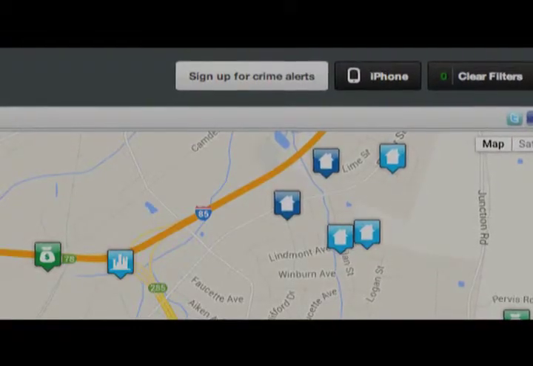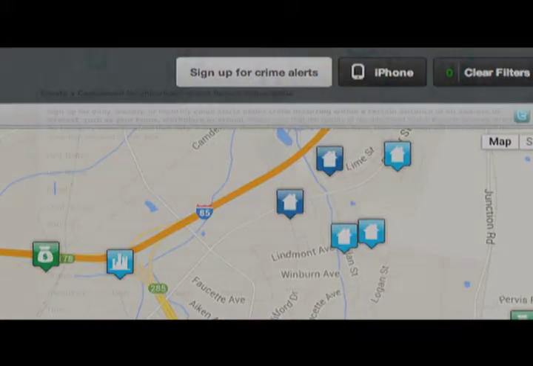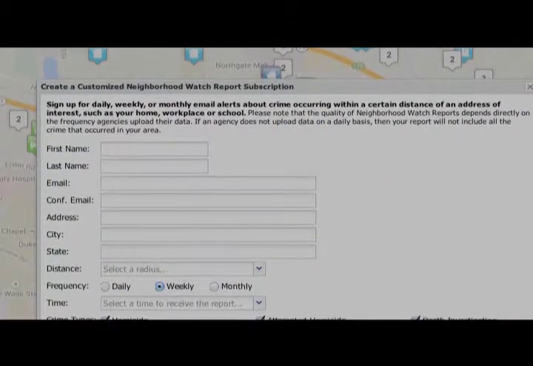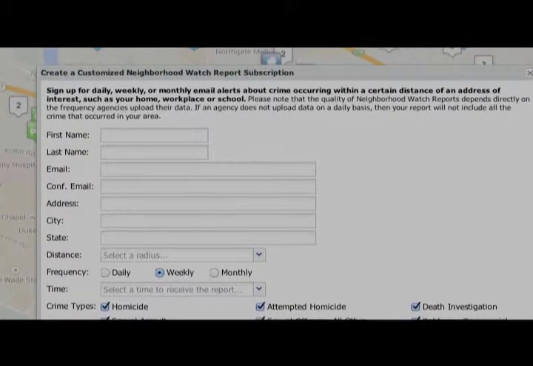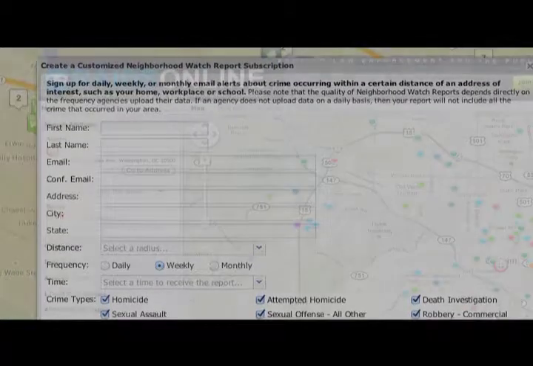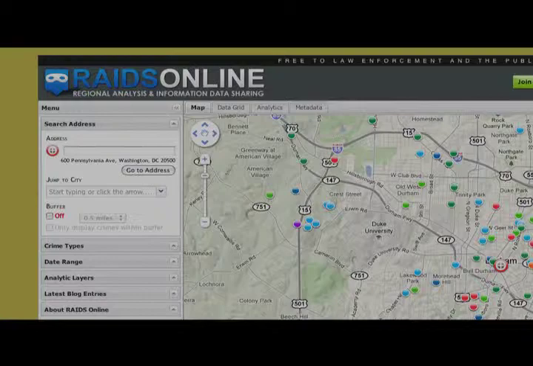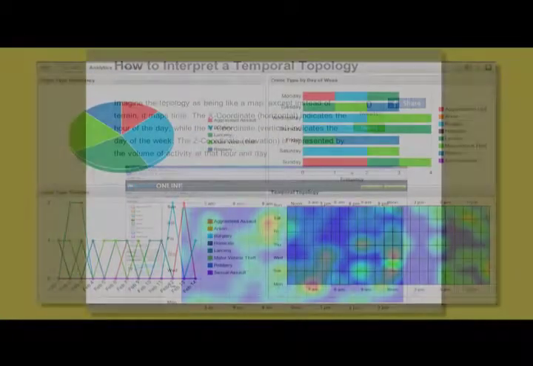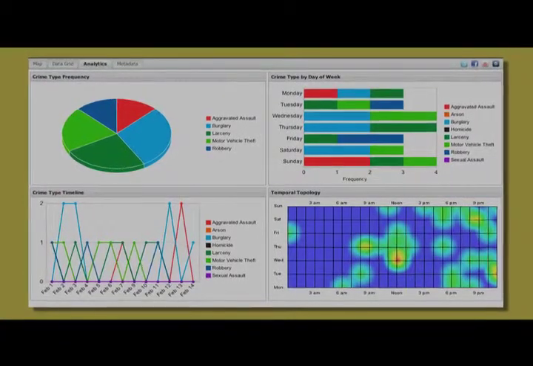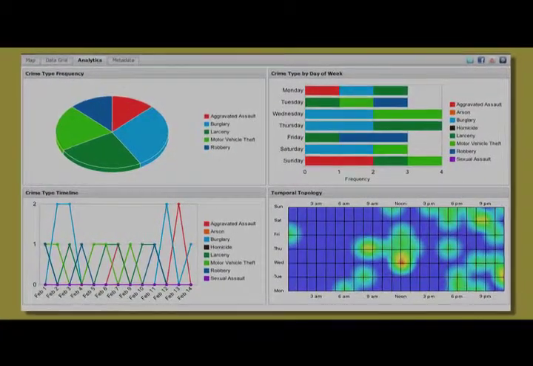While the city used the two systems at the same time for several years, it became clear that Raids Online is a much more useful tool in the information it provides to residents. The tools that are available in Raids Online are much more extensive than in CrimeMapper. CrimeMapper allowed you to basically search a crime for the entire city or for a district, which Raids Online can do as well. You can also sign up for automated email alerts through Raids Online. That cannot be done in CrimeMapper.